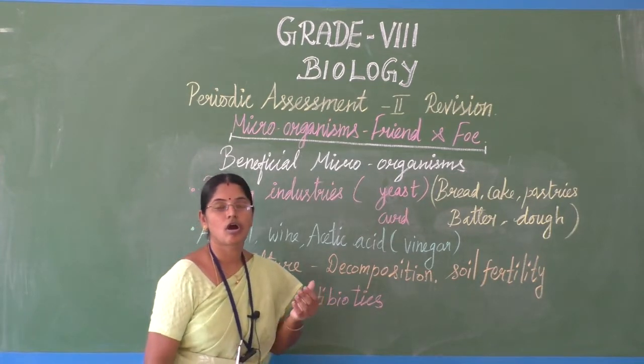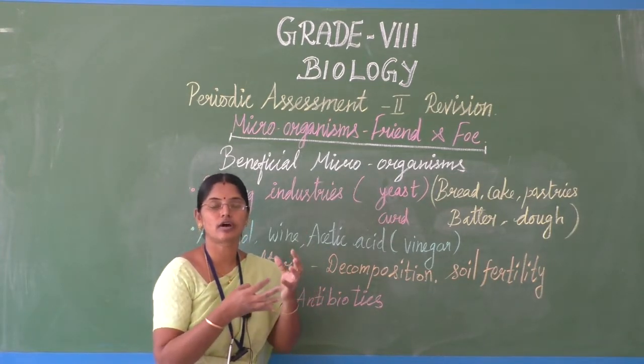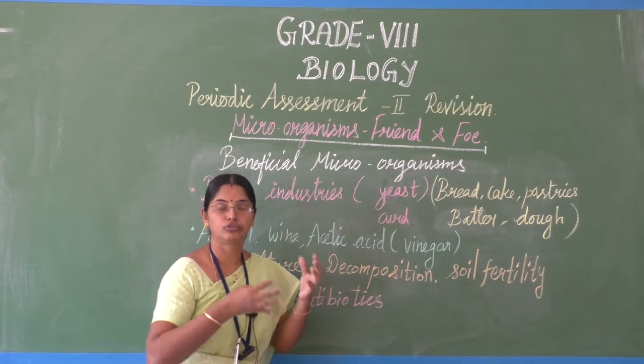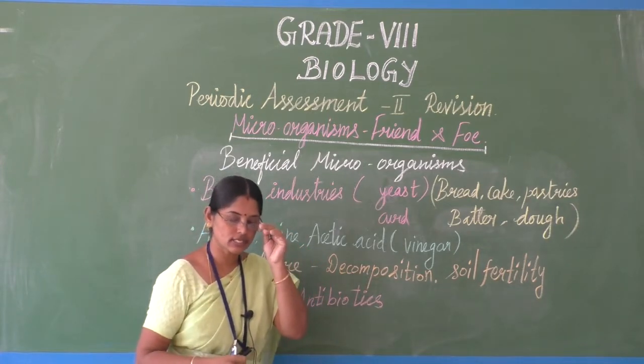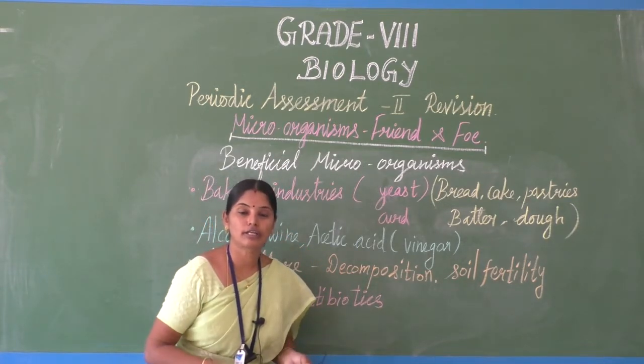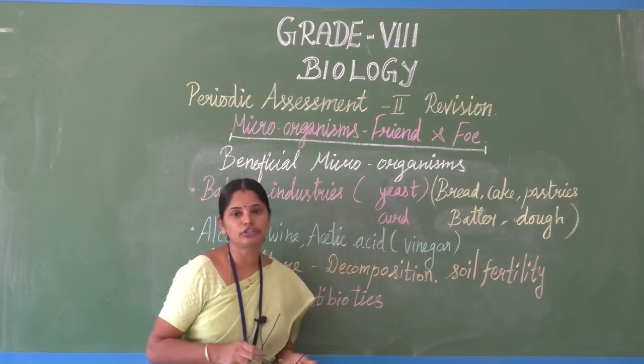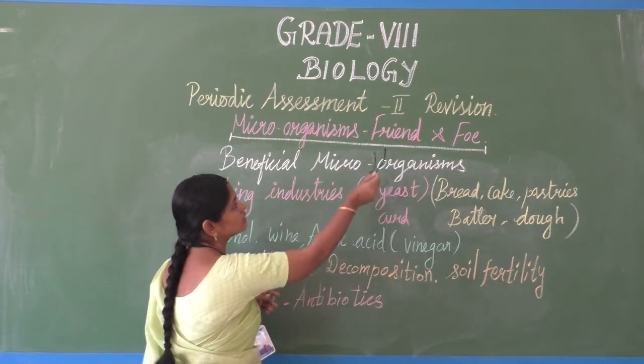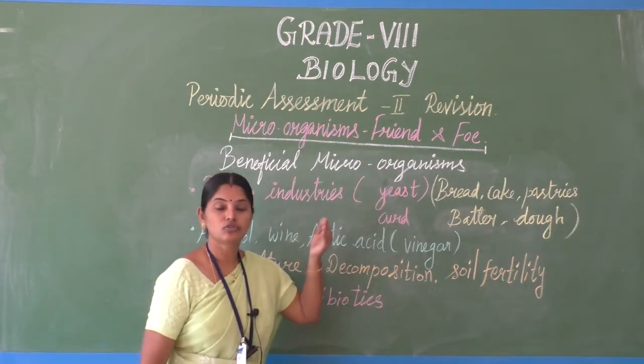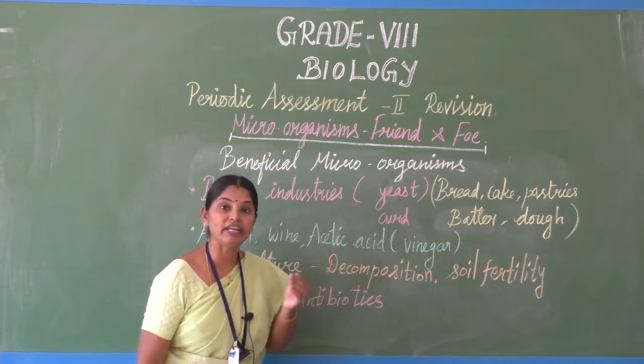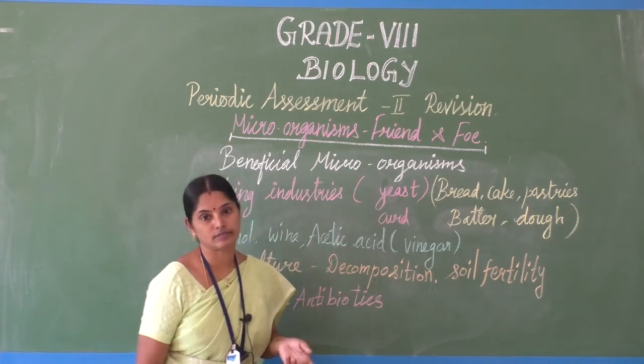Few microorganisms are doing many benefits to us, and few microorganisms are doing harm to us. That's why the title is given friend and foe. So now we are going to see beneficial microorganisms.